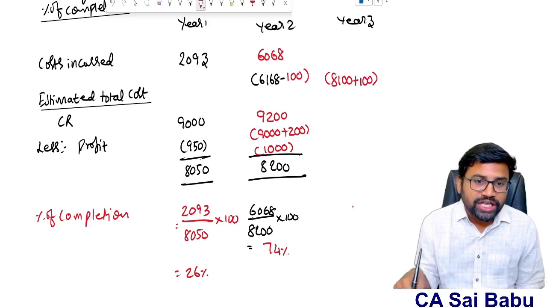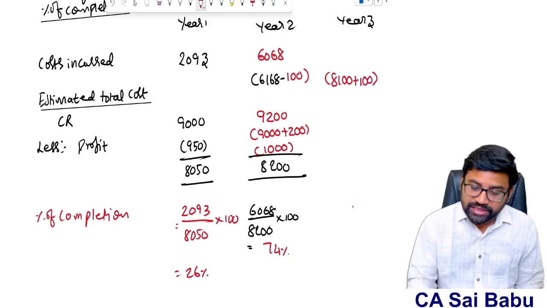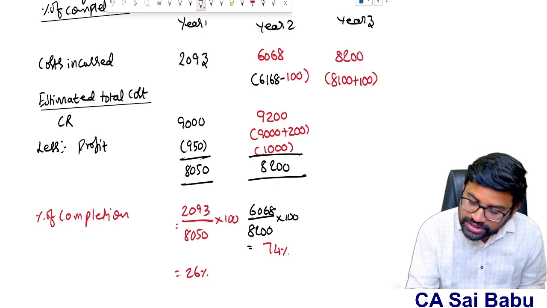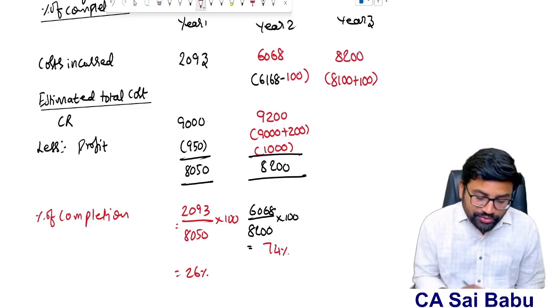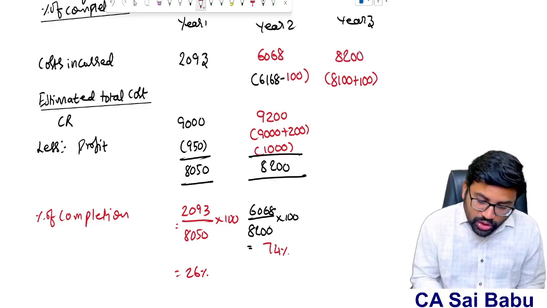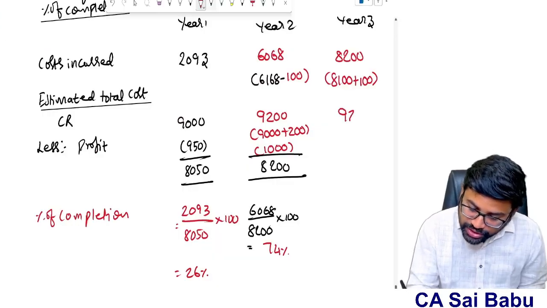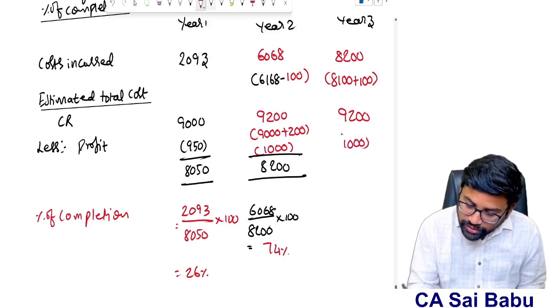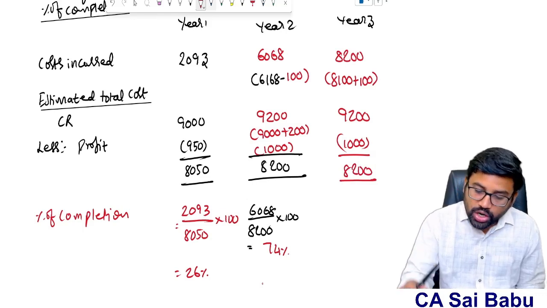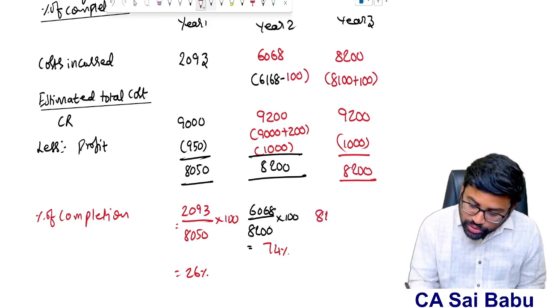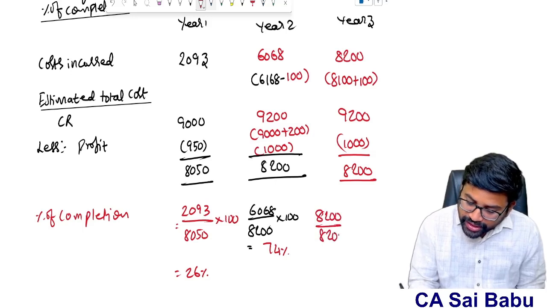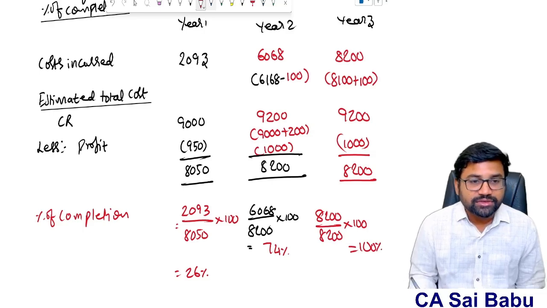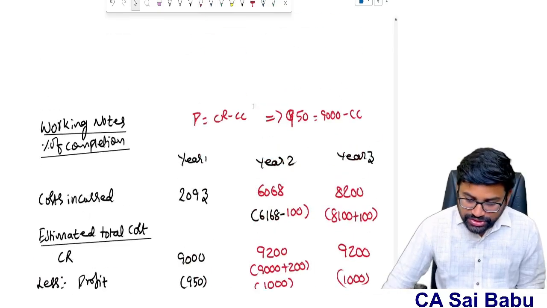But we are using them in year 3. Therefore, it is cost of year 3. So, the total cost incurred is 8,200. And what is the estimated total cost? Contract revenue, same 9,200. What is the contract profit? 1,000. So therefore 8,200 is the total estimated cost. So cost incurred divided by estimated cost, both are same. 8,200 into 100, total 100% contract was finished. 100% contract was finished in the third year.